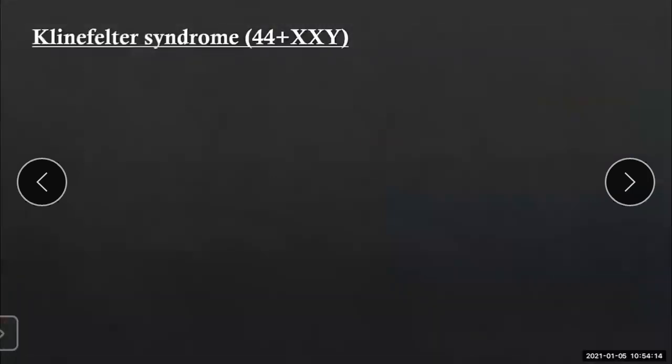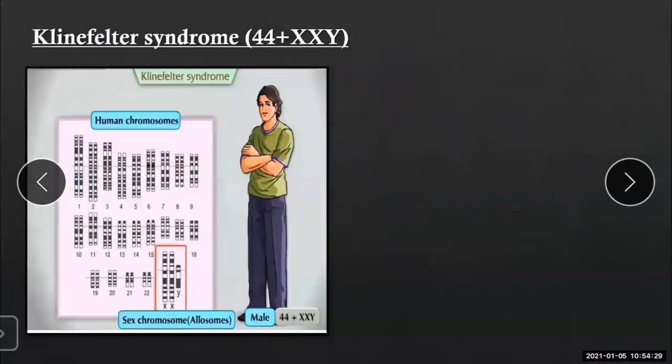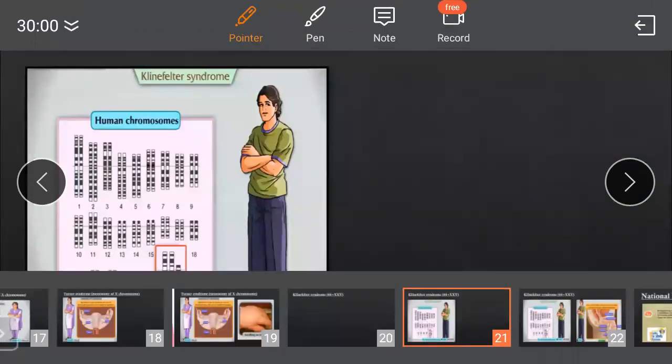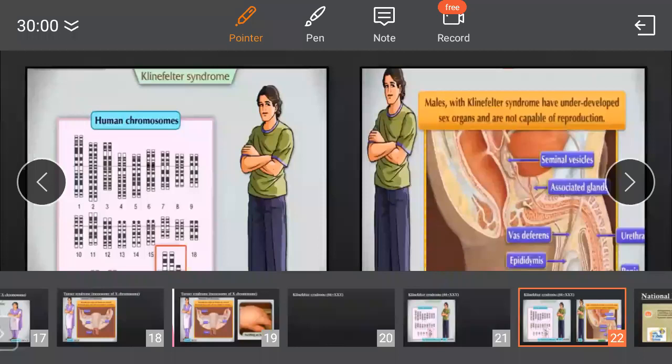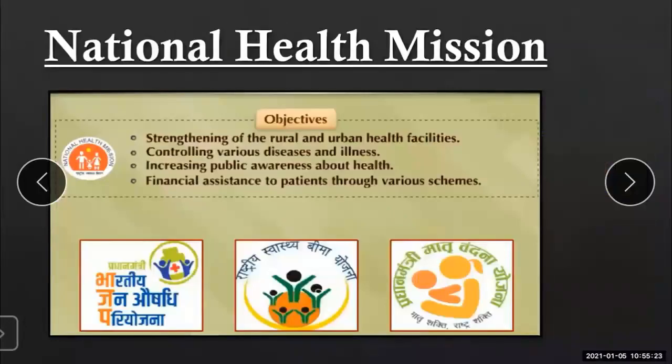The next syndrome is Klinefelter syndrome. Here, the chromosomal structure is 44 plus XXY. See this chromosomal structure. This Klinefelter syndrome is mostly observed or arises in men. Understand? In men. So here, males with Klinefelter syndrome have underdeveloped sex organs and are not capable of reproduction.